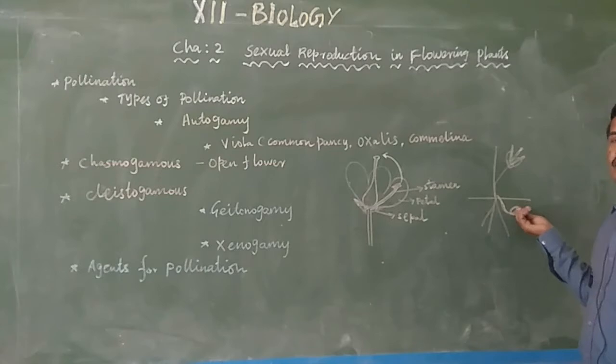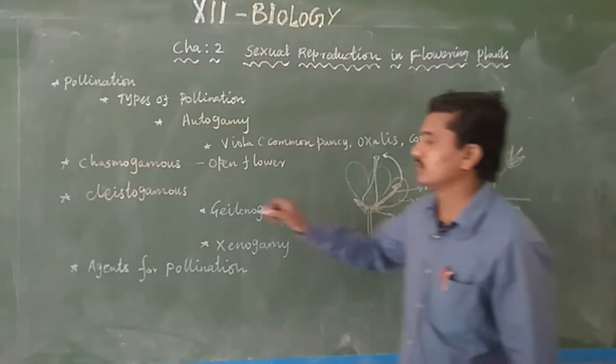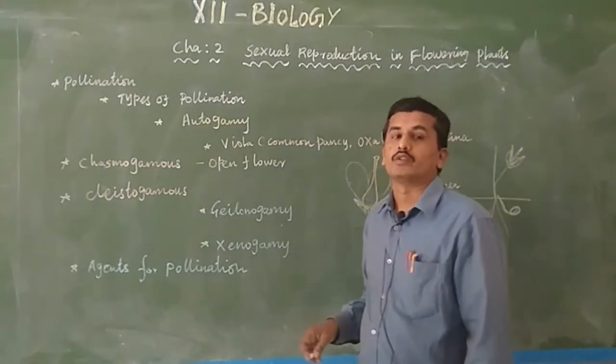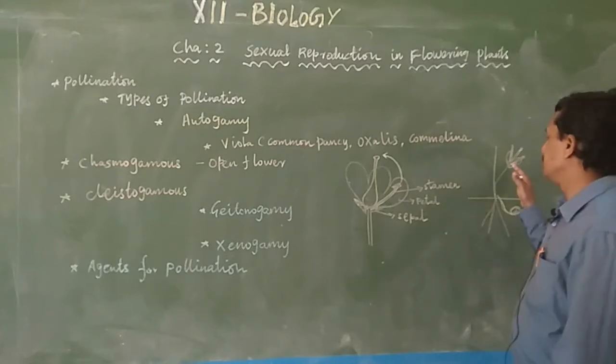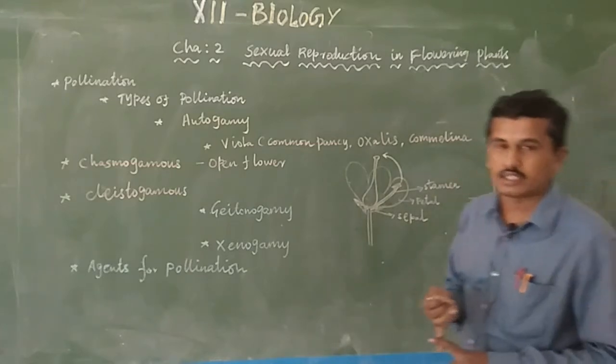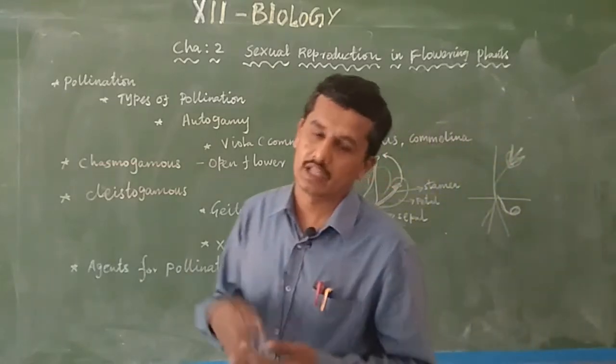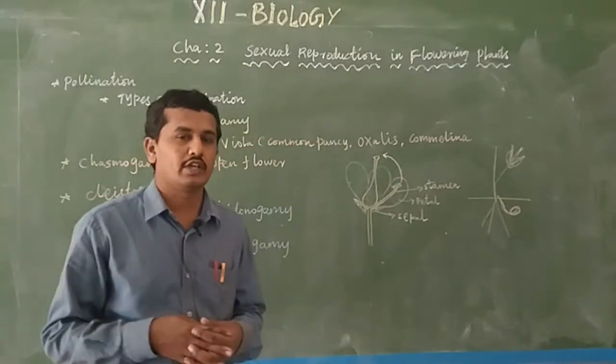The closed flowers are known as cleistogamous. Chasmogamous is nothing but the normal flower. Normally, you see the anther and the stamen are exposed, and the stigma and style are also exposed.